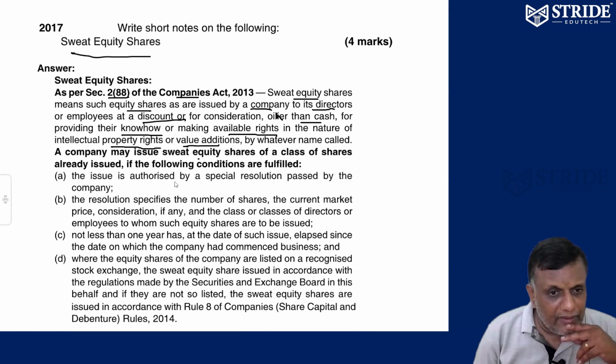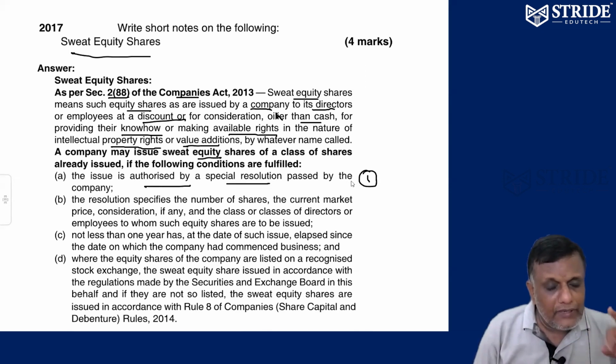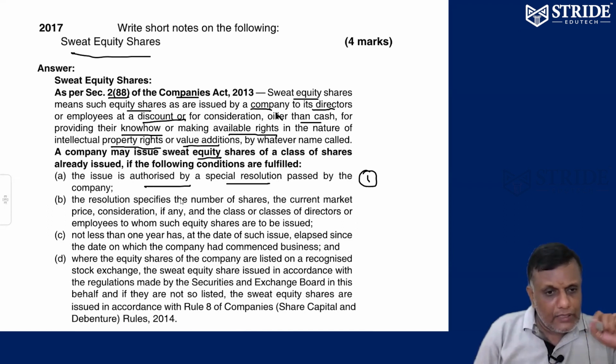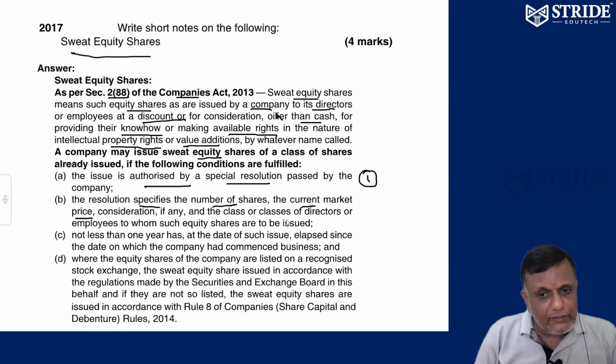So what are the conditions of sweat equity shares? It is authorized by special resolution. Number one, if a company has a special resolution, then the company is able to issue sweat equity shares. Number two, the company has to specify the number of shares and the current market price. How many shares am I going to issue to this class of directors, this class of employees? How many shares is the company going to issue? The company has to pass a resolution.